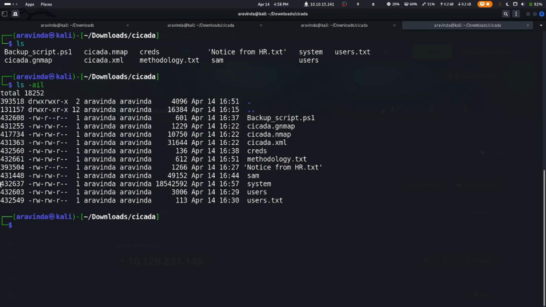So it is around 4.3 MB, I don't know. No, it's a lot bigger file than that. Yeah.